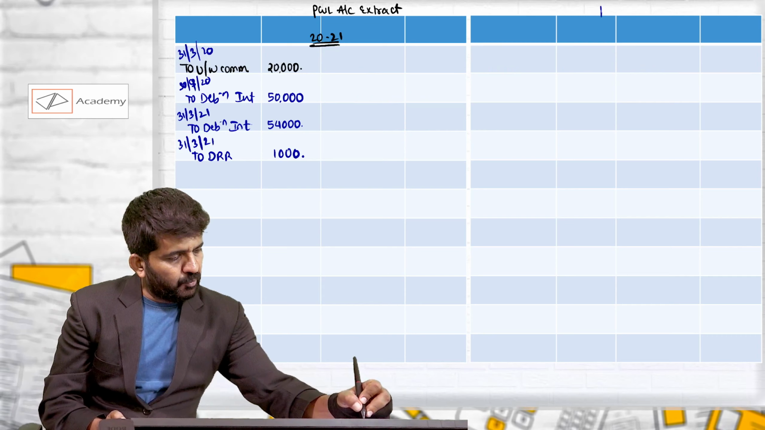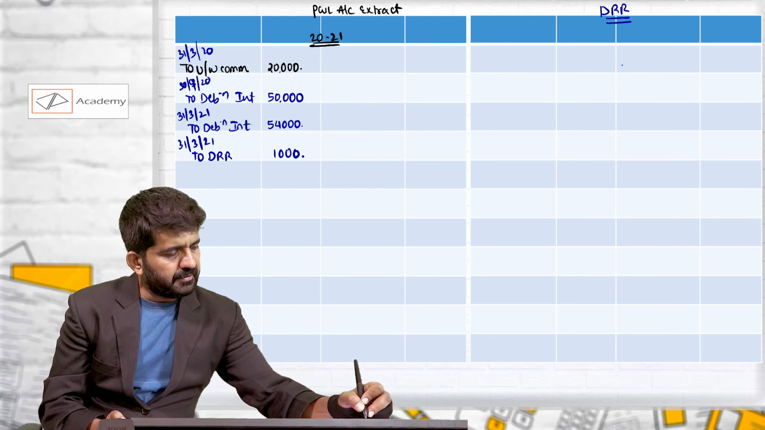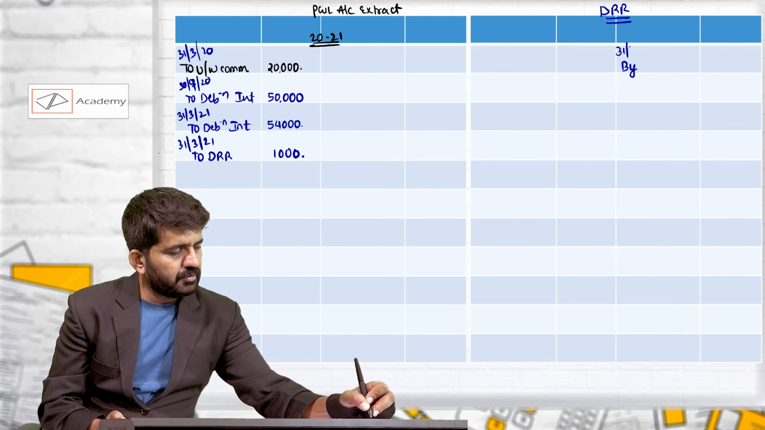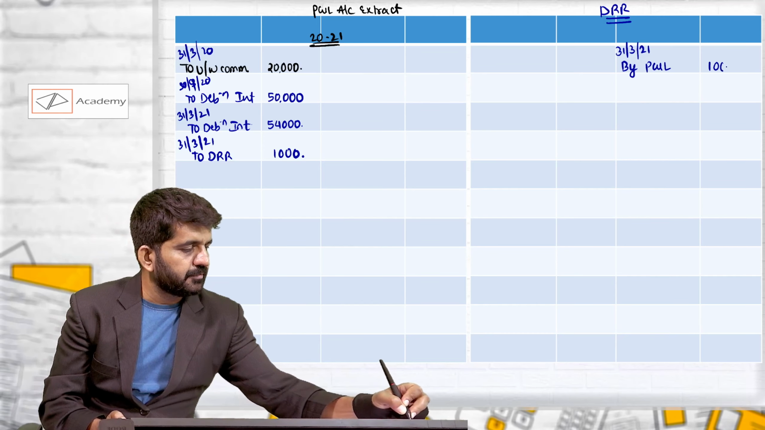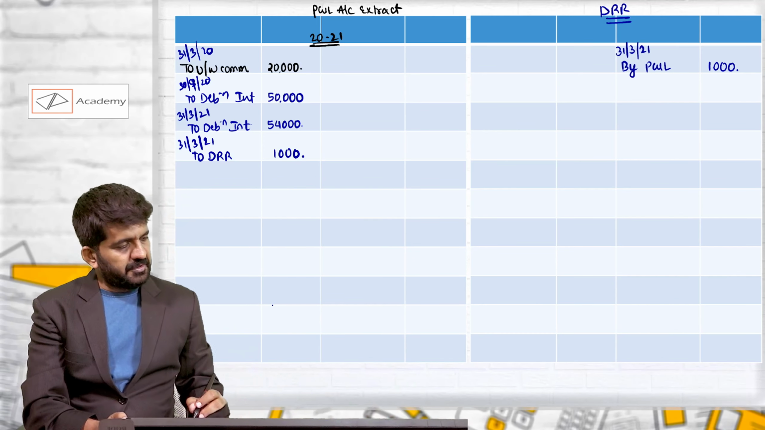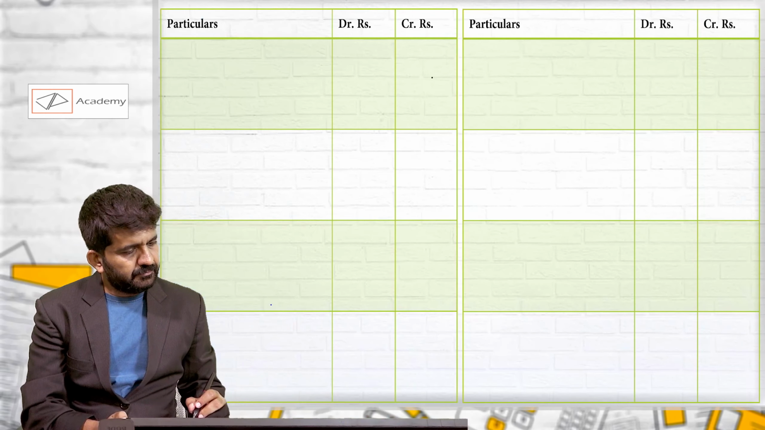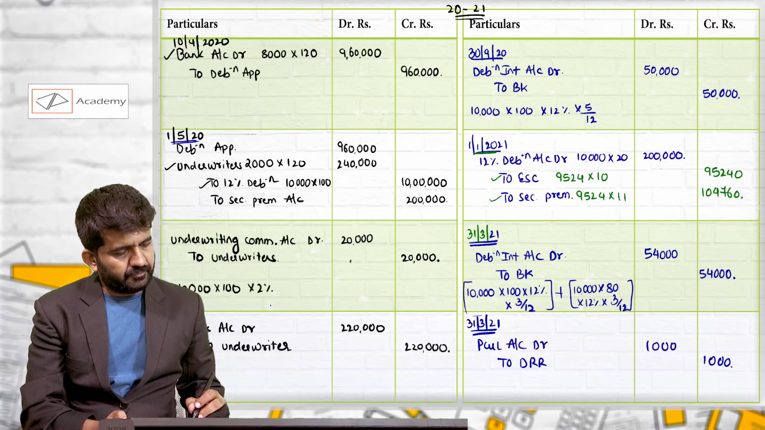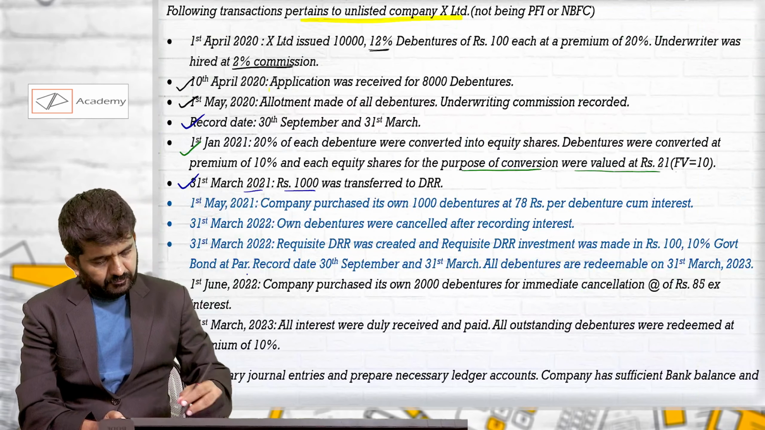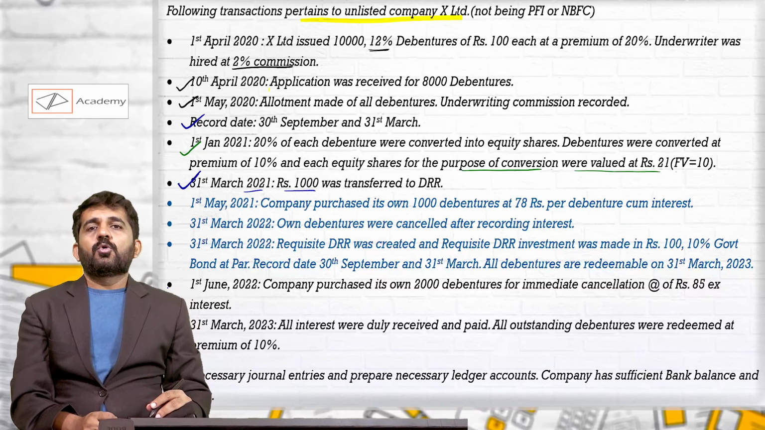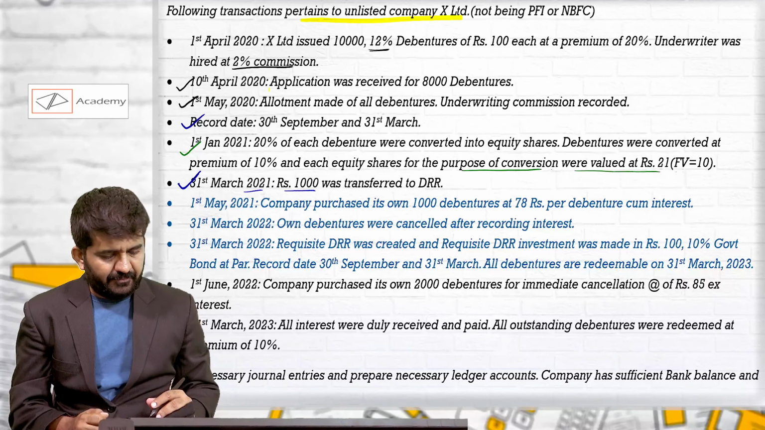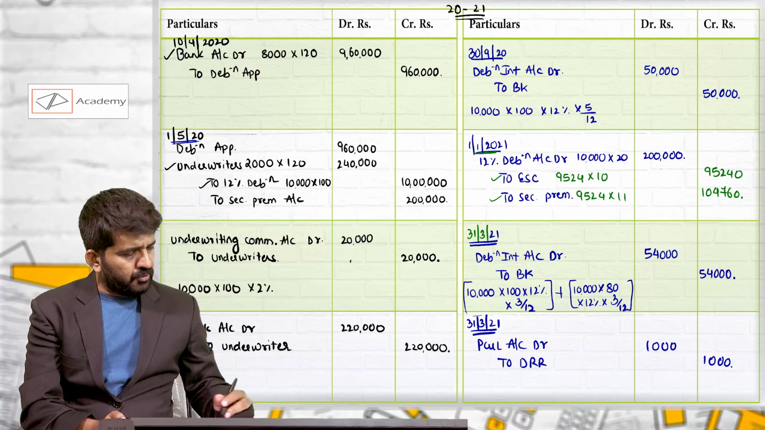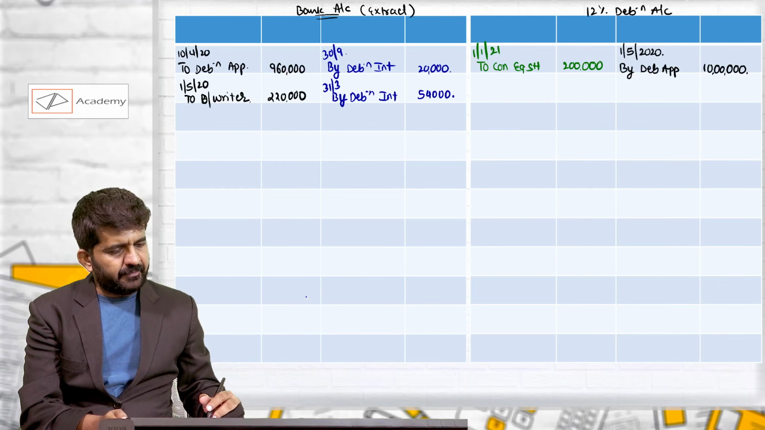I will prepare one more account which is DRR, 31st March 2021, by P&L account, 1,000 rupees. And we have closed books of accounts for the year 2021. Let us also close the accounts. We have passed the journal entry for 2021.